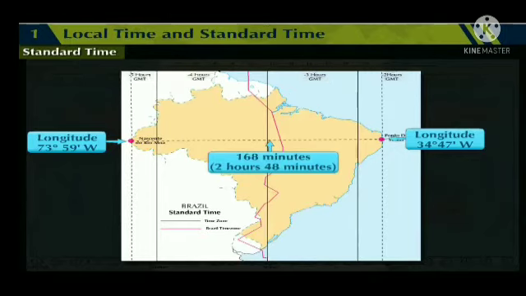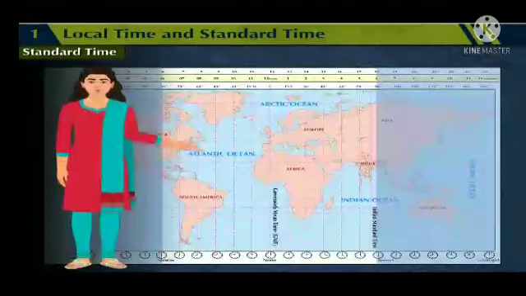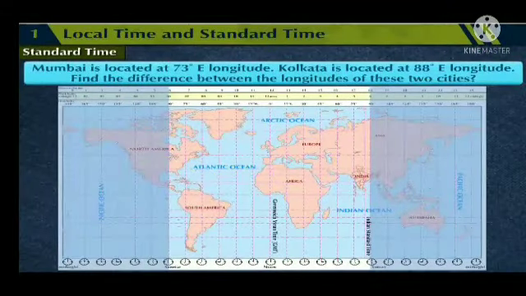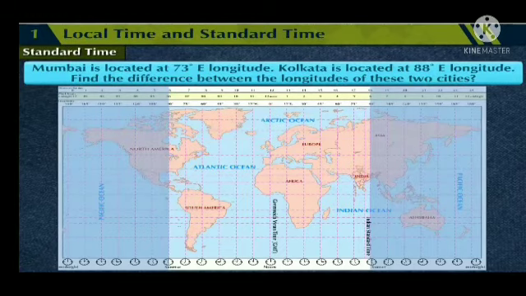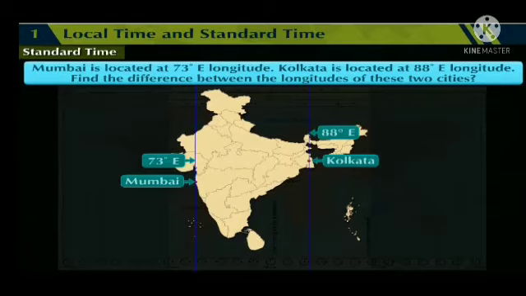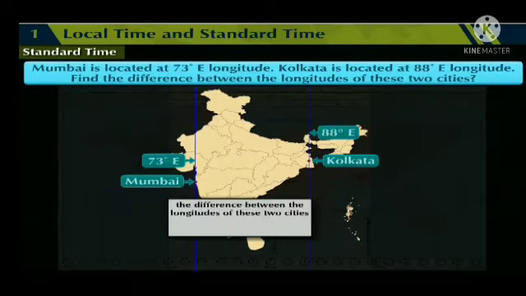So, now we can see some problems and try to solve them. Mumbai is located at 73 degree east longitude. Kolkata is located at 88 degree east longitude. Find the difference between the longitudes of these two cities. Answer: Mumbai is located at 73 degree east longitude. Kolkata is located at 88 degree east longitude. Therefore, the difference between the longitudes of these two cities would be 88 minus 73 is equal to 15,